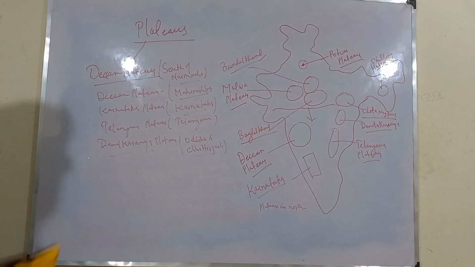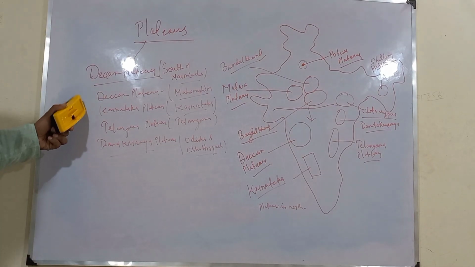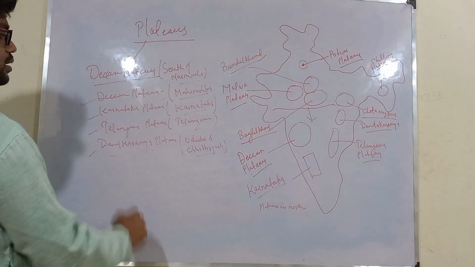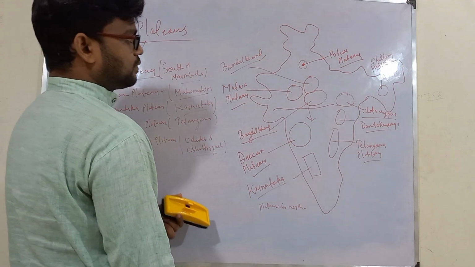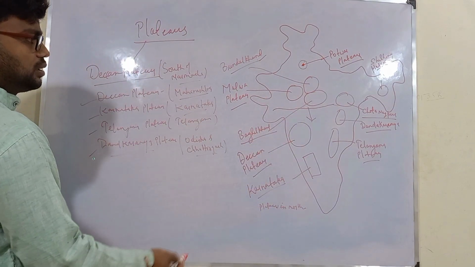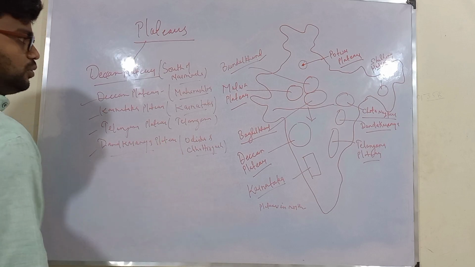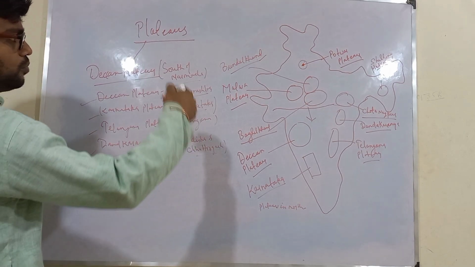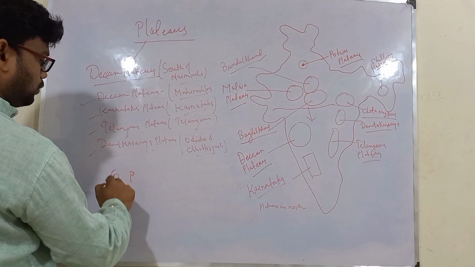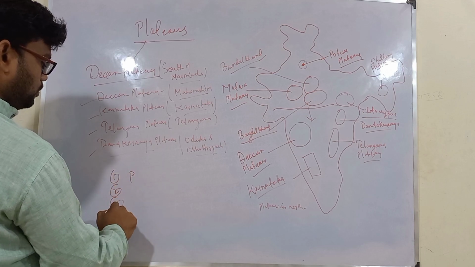So do remember these plateaus under Deccan Plateau or south of Narmada: Deccan, Karnataka, Telangana and Dandakaranya. Generally objective questions are framed based on this topic, plateaus of India. They will be giving you a name of your plateau and would be asking you to mark them from north to south.